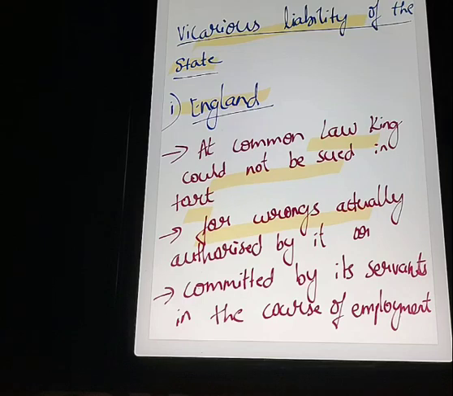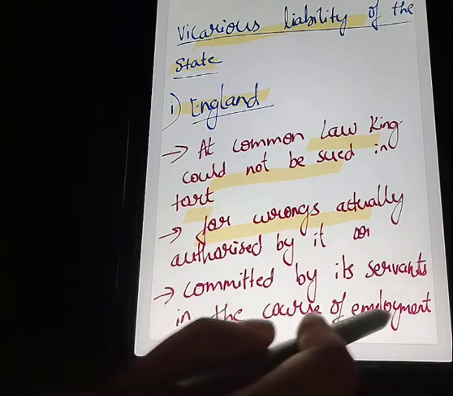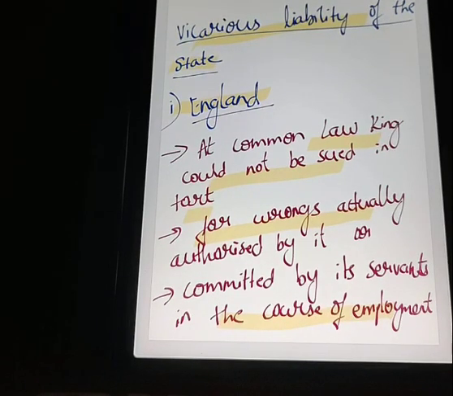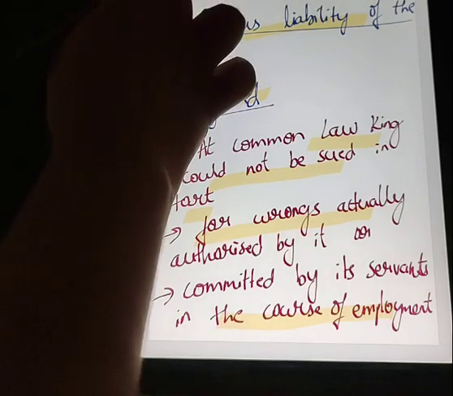Even though the king had authorized the servant to do an act and the servant committed it in the course of his employment, the king was not liable for the tort of the servant in the course of his employment.